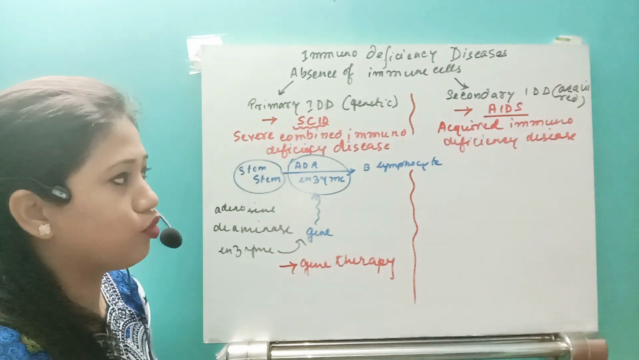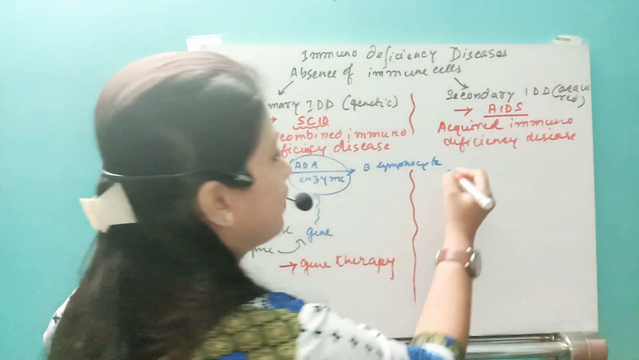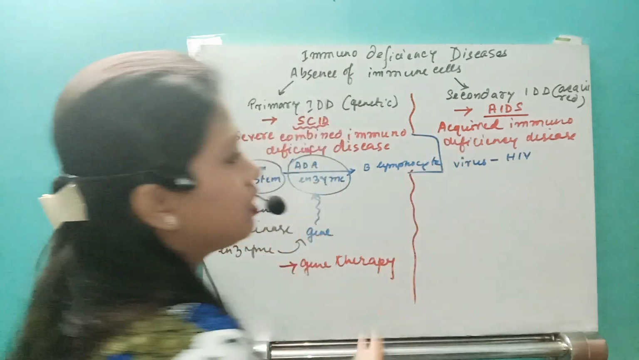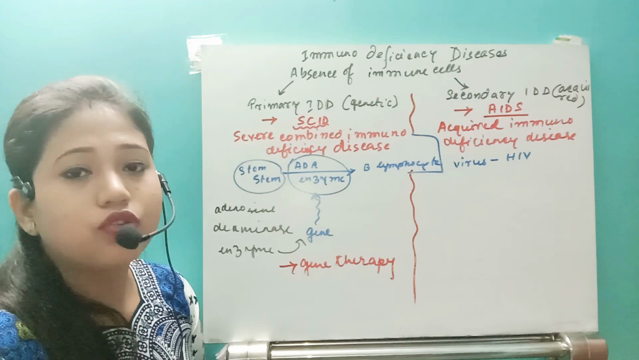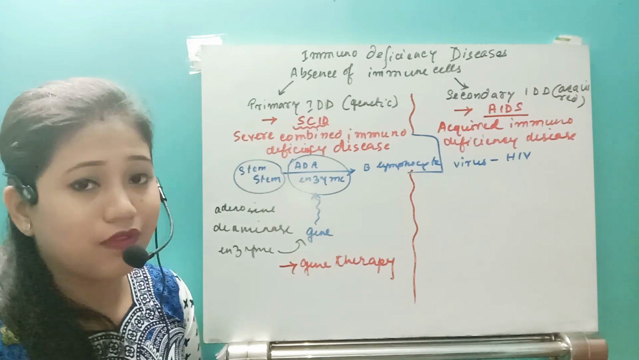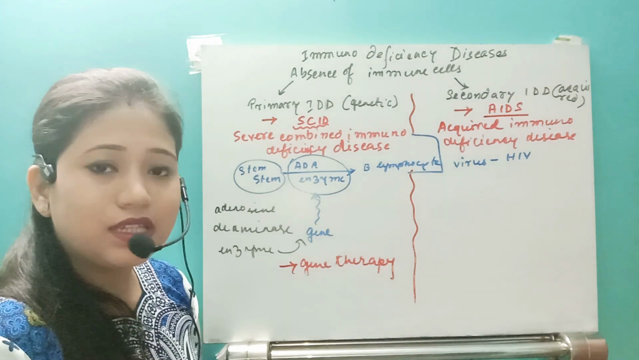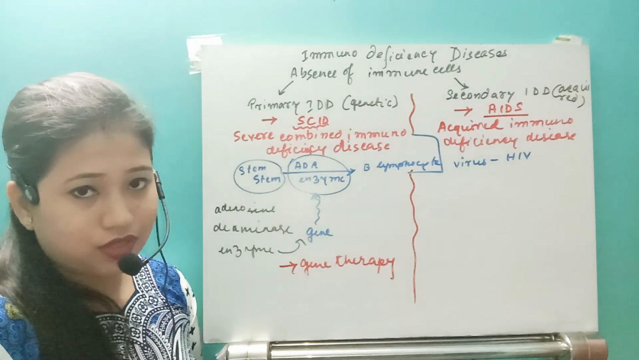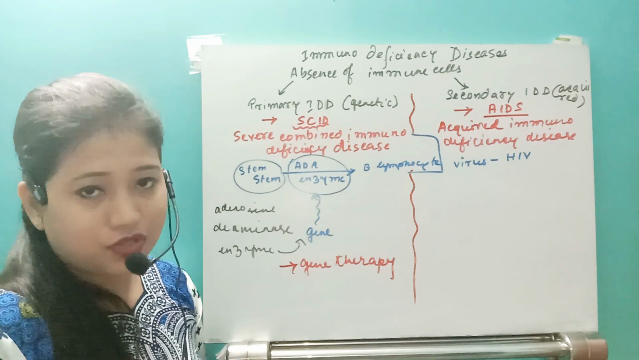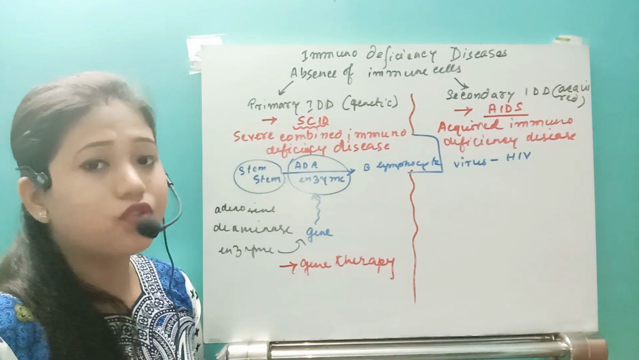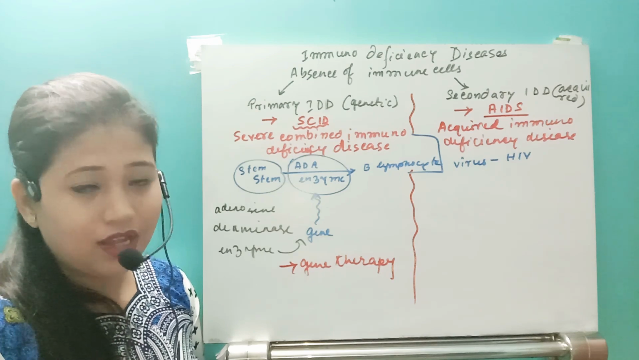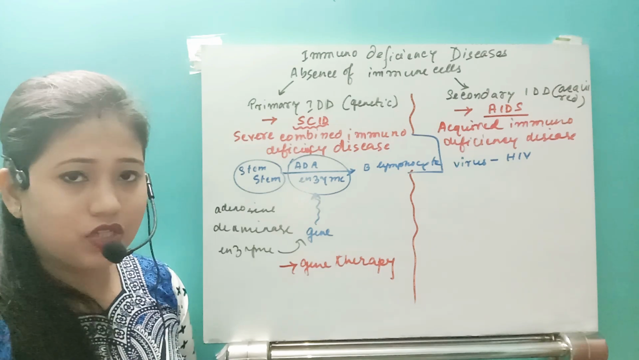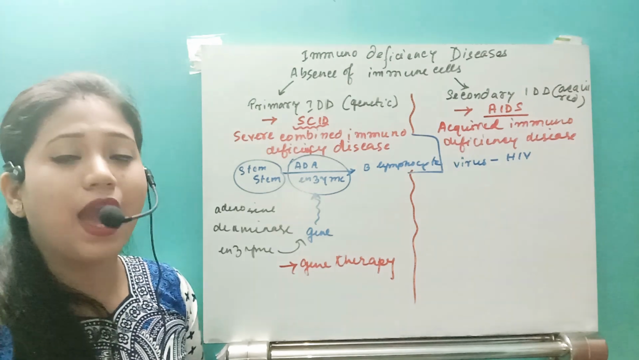I will tell you what is the mode of transmission. What is the virus present? Virus is HIV. That is human immunodeficiency virus. So this human immunodeficiency virus, once it enters inside the body, it attacks the macrophages and the T lymphocyte, right? Actually T helper cell. So this T helper cell, which is also known as CD4 cell, cytotoxic cell will be known as CD8 cell.